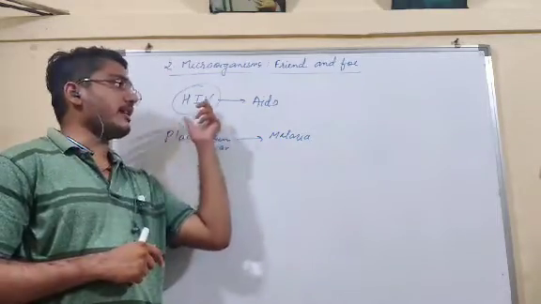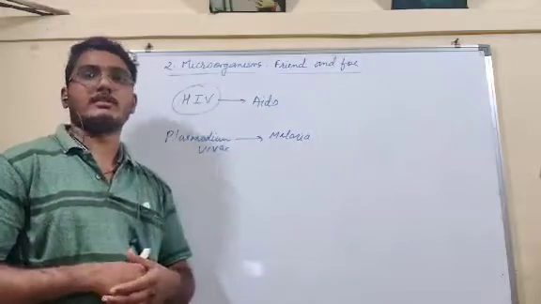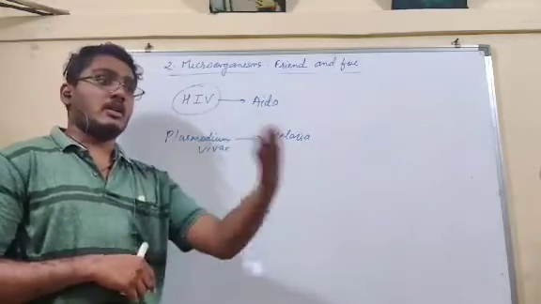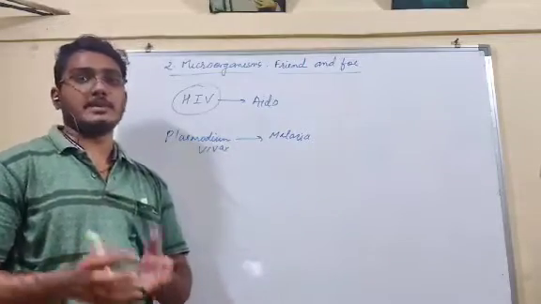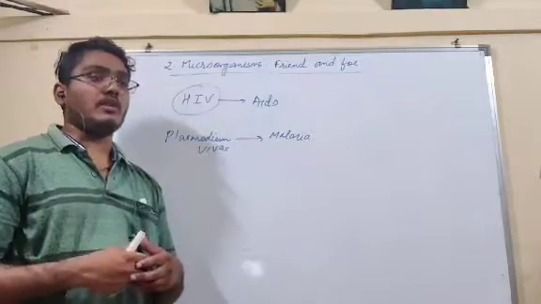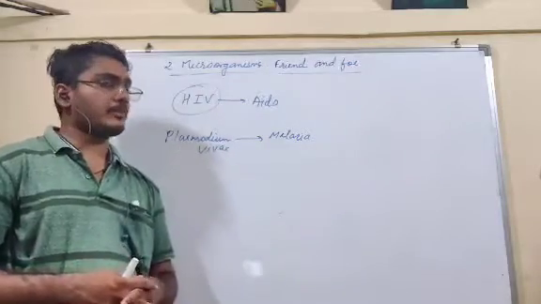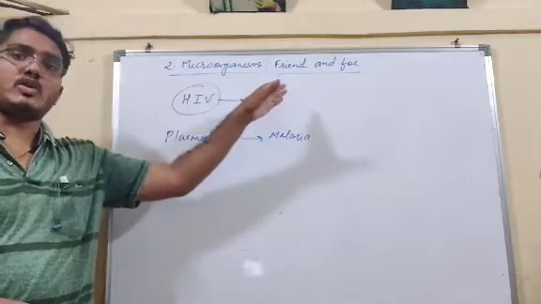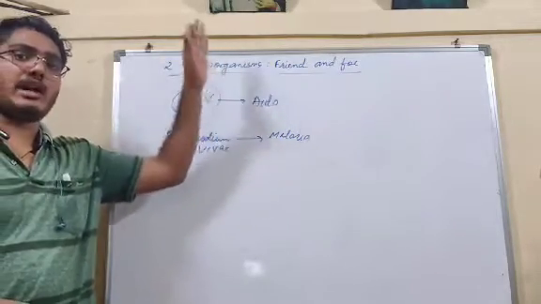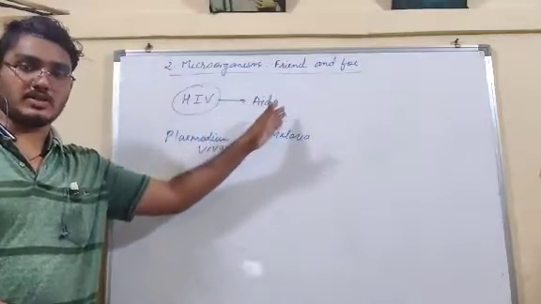Understand? Like HIV virus causes AIDS, Plasmodium vivax protozoan causes malaria, and the coronavirus causes the COVID-19 disease. That means those which make our body function unhealthy, they are the enemy for us. Okay, understand what microorganisms are, why they are called friends, because some microorganisms are helpful, why they are called foe, that is the enemy, because they are dangerous also.